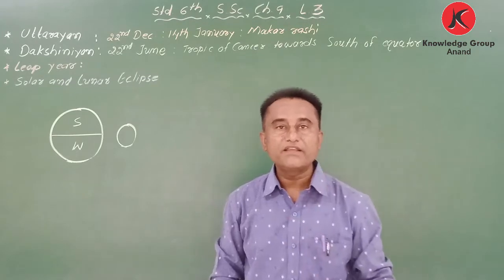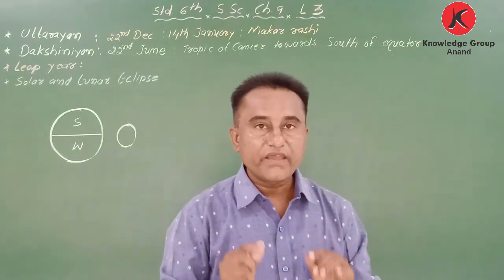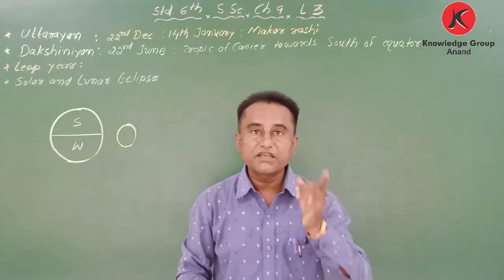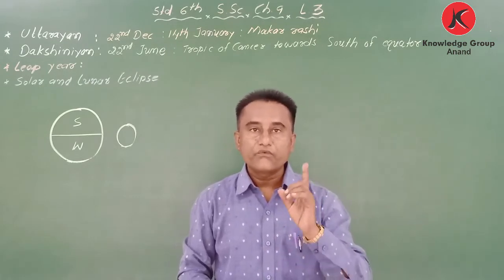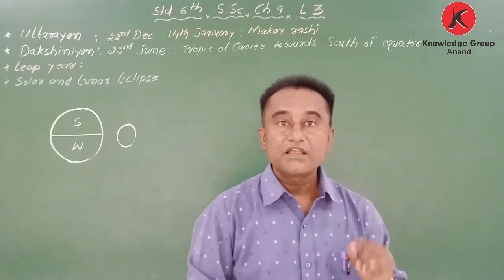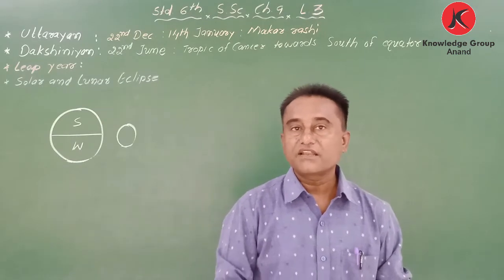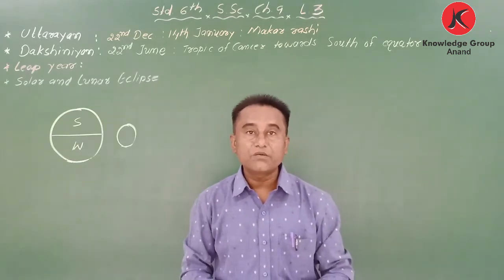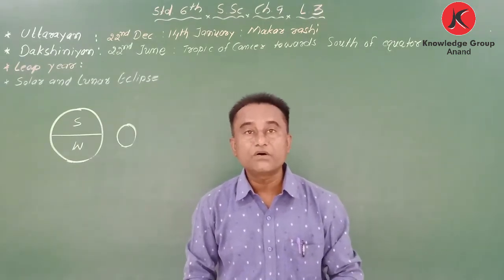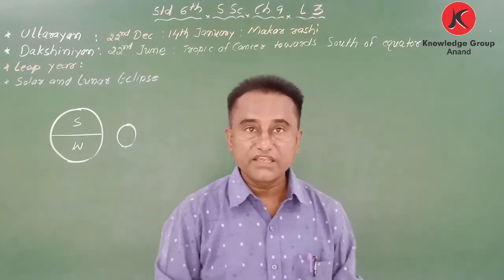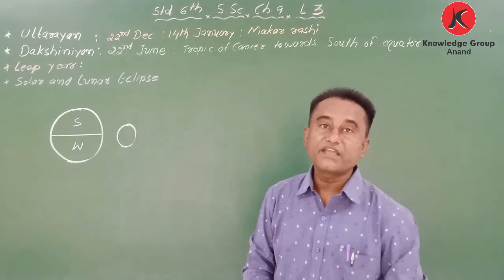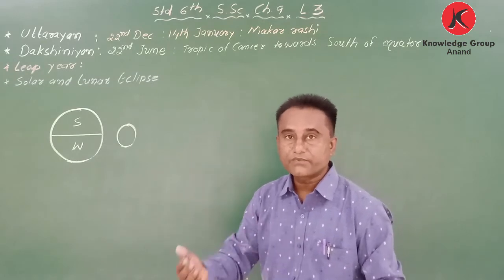When the sun rays fall straight, that area has maximum heat and they have summer season, while the other hemisphere has winter.